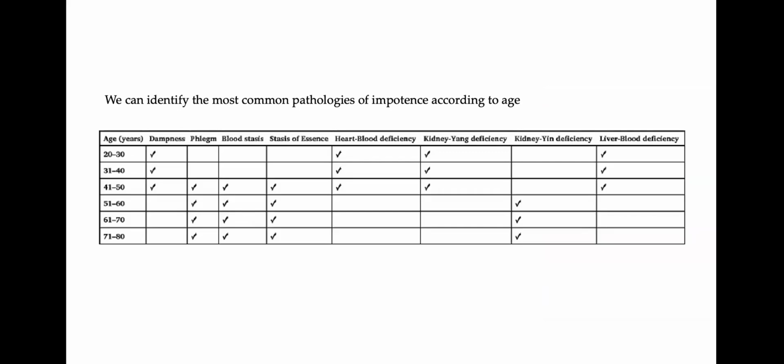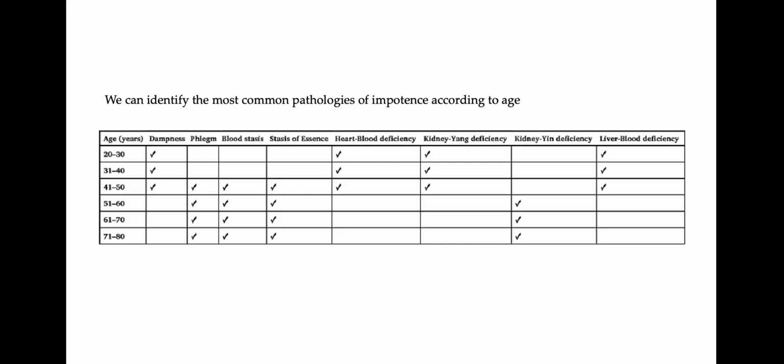For 41 to 50, it's dampness, phlegm, blood stasis, stasis of essence, heart blood deficiency, kidney yang deficiency, and liver blood deficiency. For 51 to 60, it's phlegm, blood stasis, stasis of essence, kidney yin deficiency.